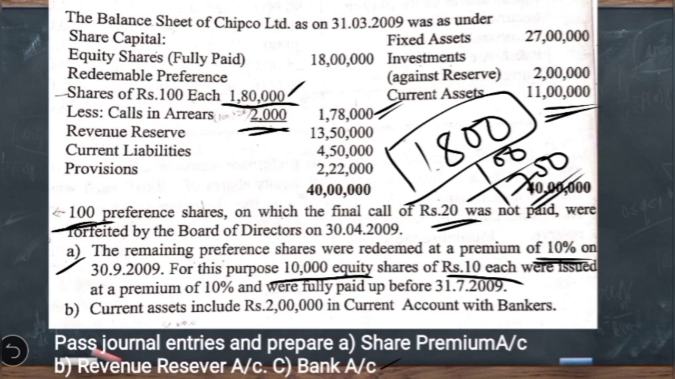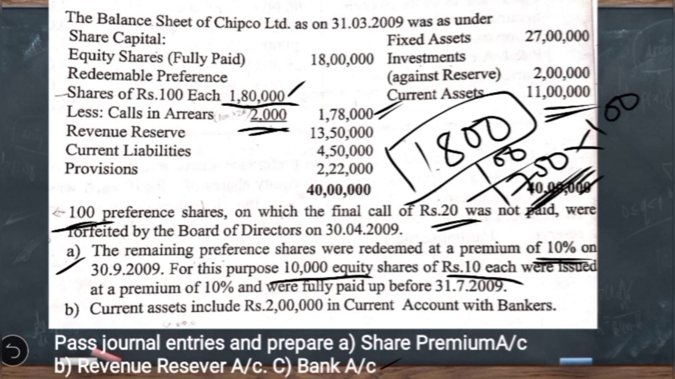Okay, but before that, let us see how to provide the working notes. As usual, the first working note should be provided for the premium on redemption of preference shares. Now let us see what is the face value of the preference shares that is going to be redeemed. As we discussed in the first adjustment, 1,700 preference shares of rupees 100 each are going to be redeemed now.